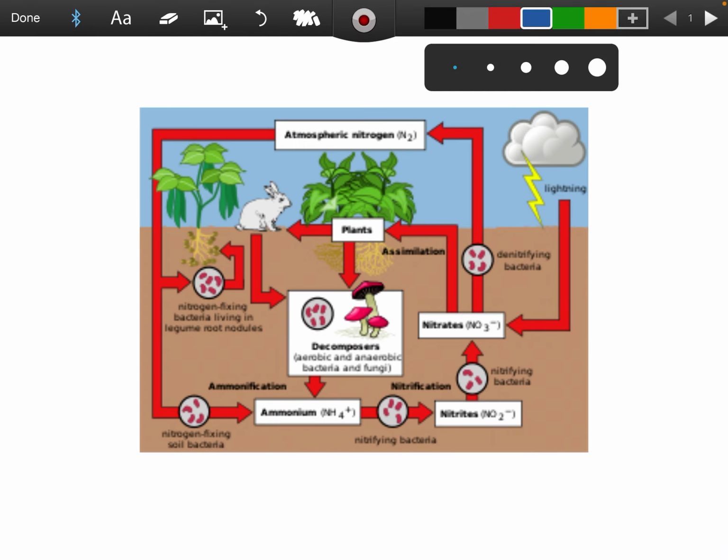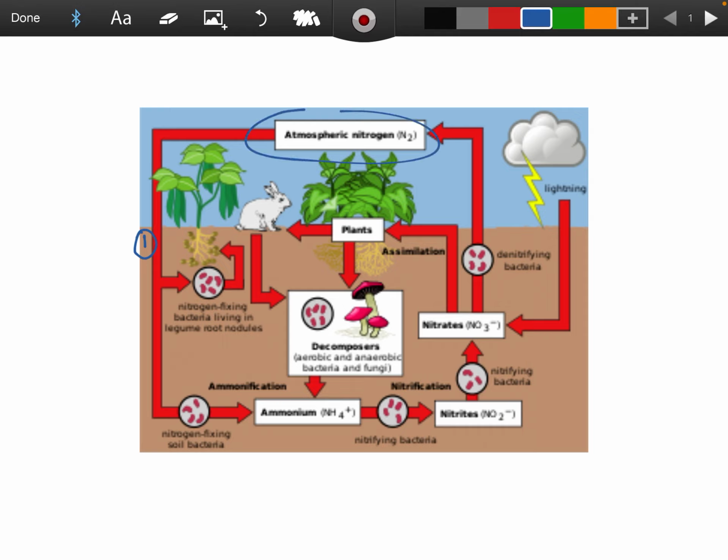Okay, and that's this one here. This is where they're converting the N2 gas into a nitrogen containing compound so that it can be used directly by the plant in the root nodules. So this particular plant here is a legume, because they're what contain the nitrogen fixing bacteria, and you can see that the nitrogen gas is taken in by these bacteria, and then it's converted to ammonium, and it's given back to this plant.